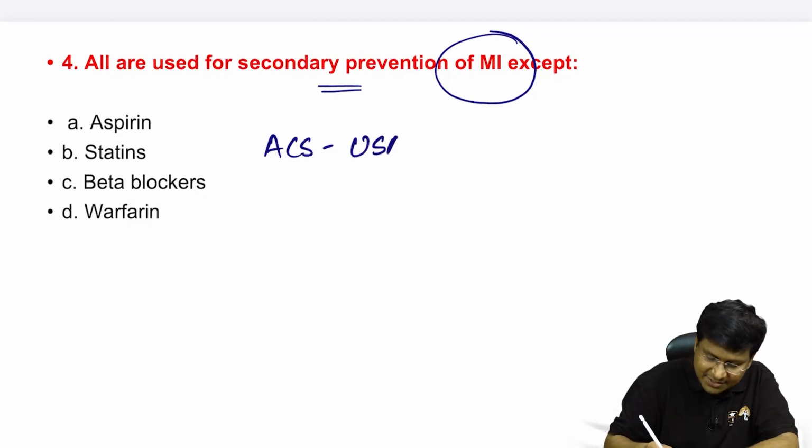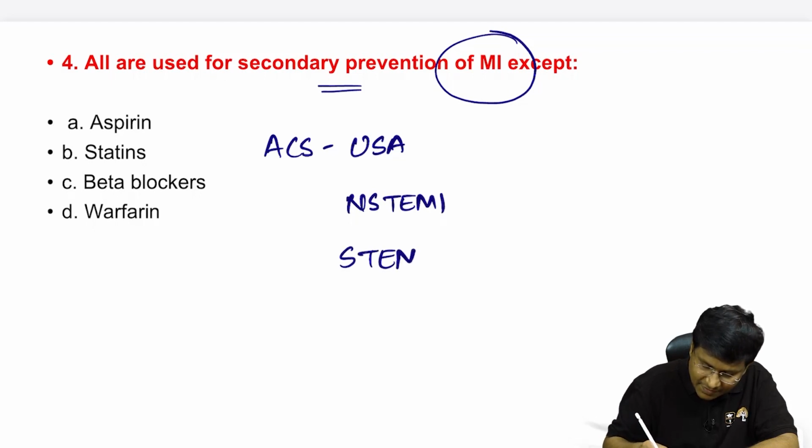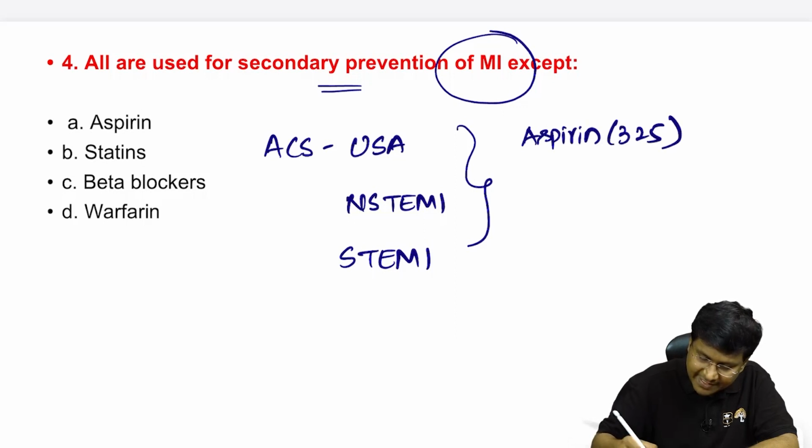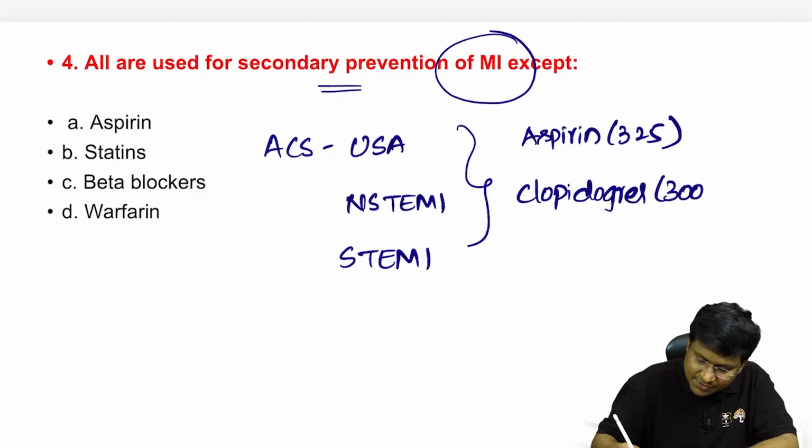That is unstable angina, NSTEMI, as well as STEMI. So they come under acute coronary syndrome, and in case of acute coronary syndrome we give loading doses of aspirin, right? That is 325 milligrams of aspirin. Then we give clopidogrel, and this clopidogrel you need to give 300 milligrams, and then statin you need to give,